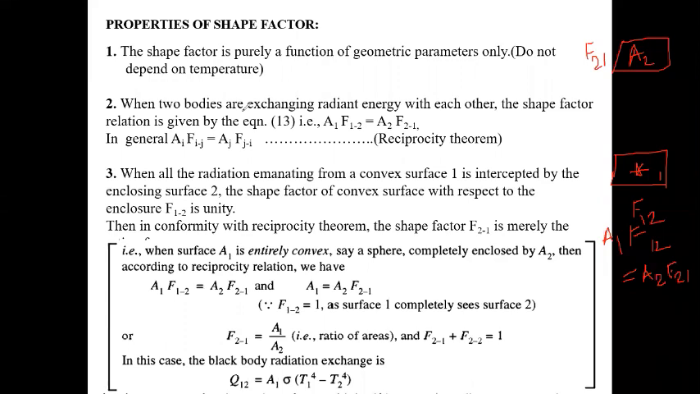When all the radiation emitted from a convex surface 1 is intercepted by the enclosing surface 2, the shape factor of the convex surface with respect to the enclosure, F12, is unity. Then, with the reciprocity theorem, the shape factor F21 can be found: A1 F12 equals A2 F21. If we consider F12 equals unity, we get F21 equals A1 by A2.